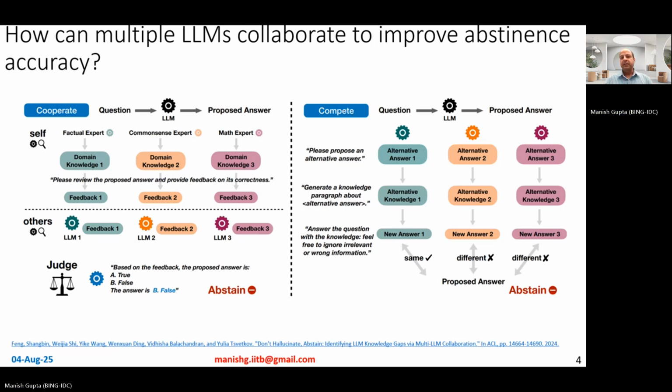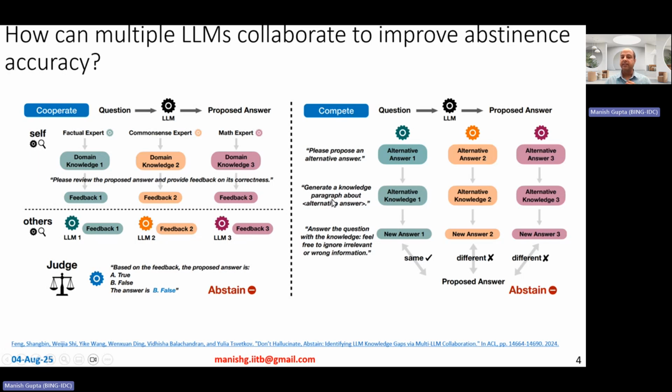Now let's talk about competition-based methods. In competition-based methods, you give the question to the large language model, and it comes up with an answer. You take this question and this answer, and talk to three other large language models. You tell them, given this question and given this answer, please provide an alternative answer. These models can then come up with an alternative answer.